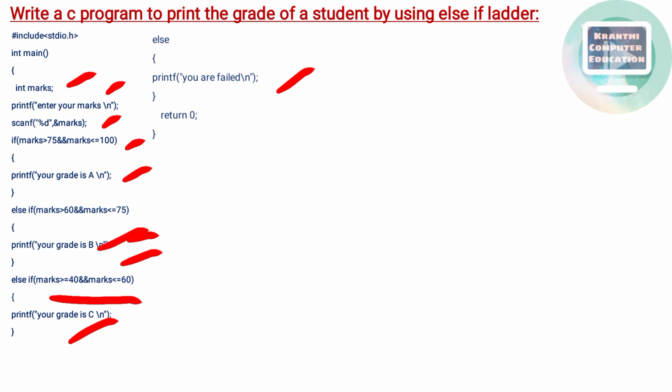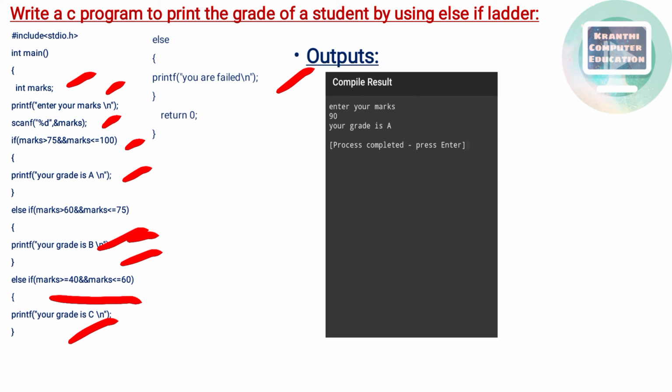So this is the program logic. Let's see what the outputs are for this program. If you run this program on a C compiler, then you will get the output like this. I just ran this program. This is the first case output I am showing you.